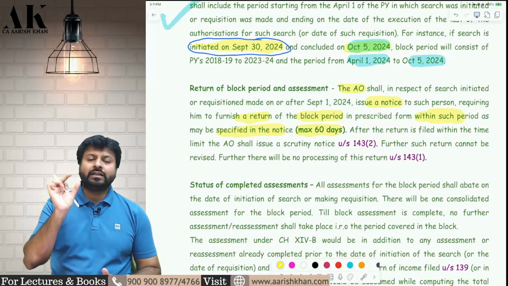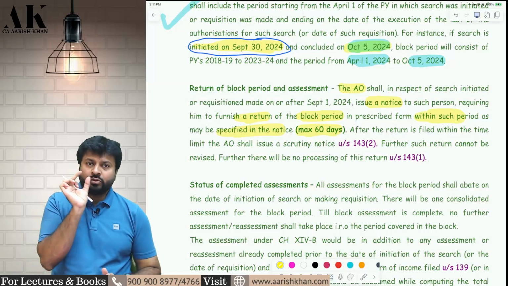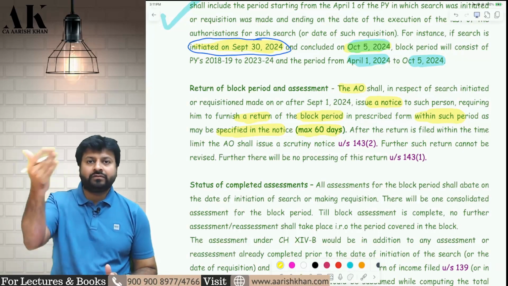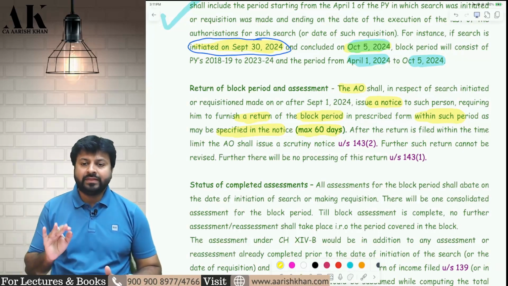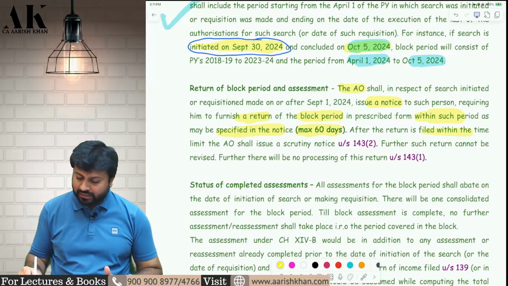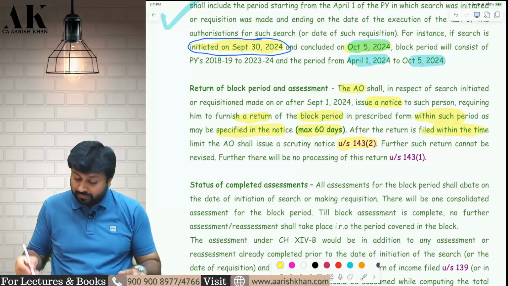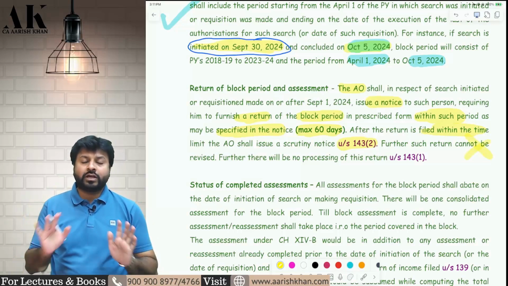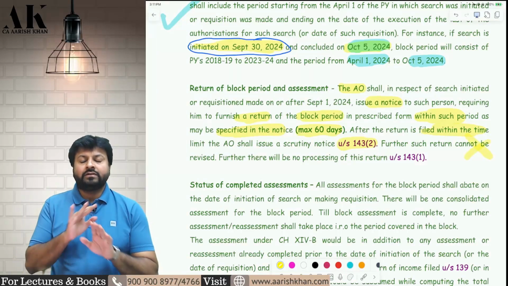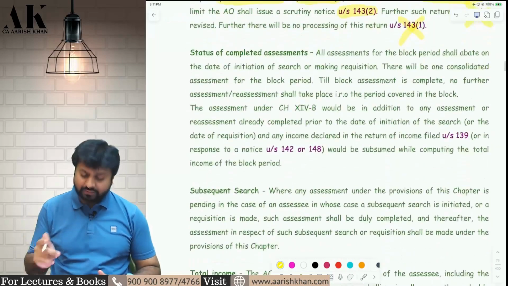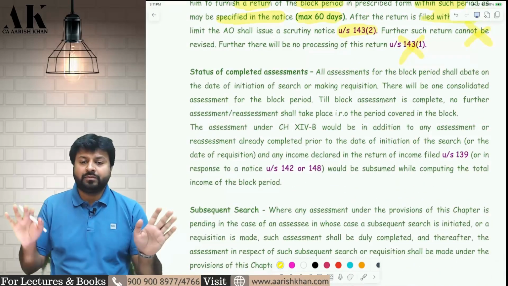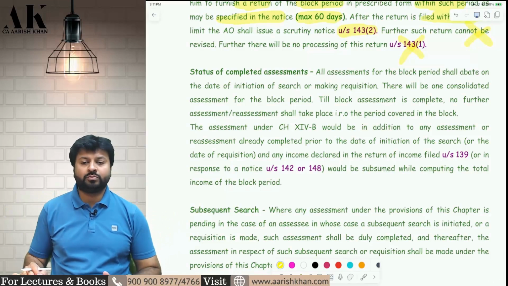So he will tell you to file the return for the block period, that is for those 6 years and from 1st April till 5th October in our example. And then, if you file the return on time, the AO will send you a scrutiny notice and will start the assessment. This return cannot be revised, so you have to be very careful. You cannot revise this return under 139(5). Further, this return will not be processed under 143(1). It is not allowed to process this return under 143(1). I hope it is clear.